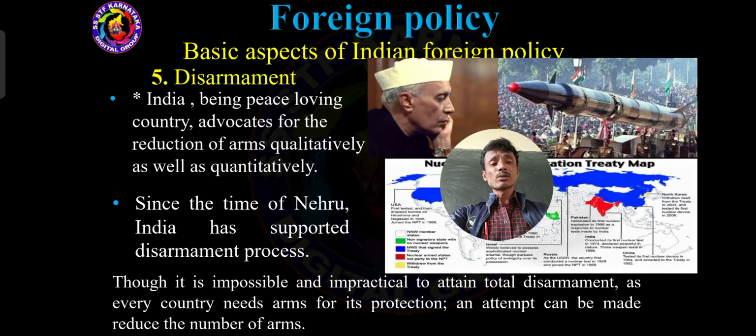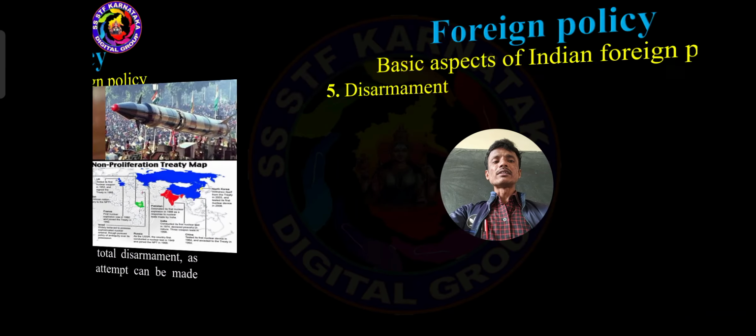Under India's foreign policy, so many programs are implemented by India, and India is always struggling in the UN also in the process of disarmament.